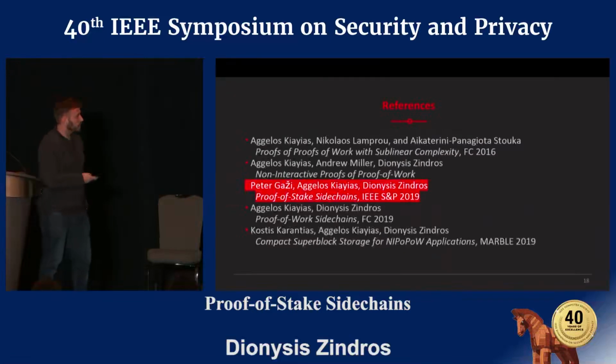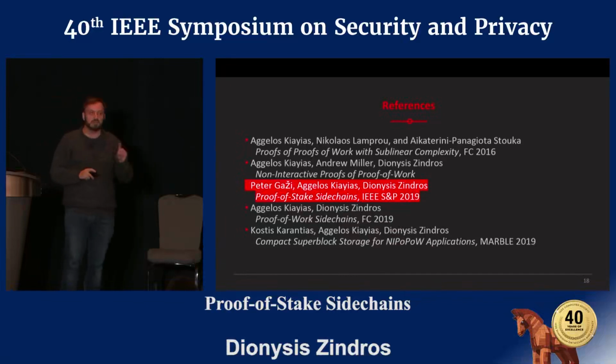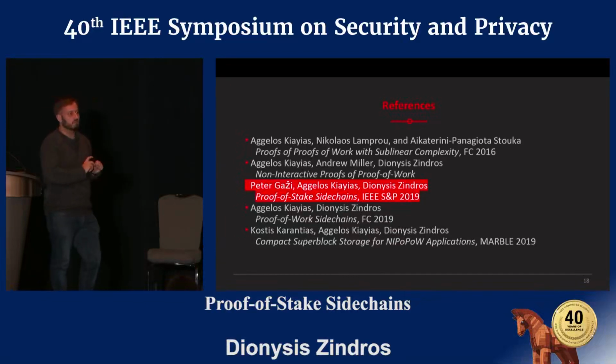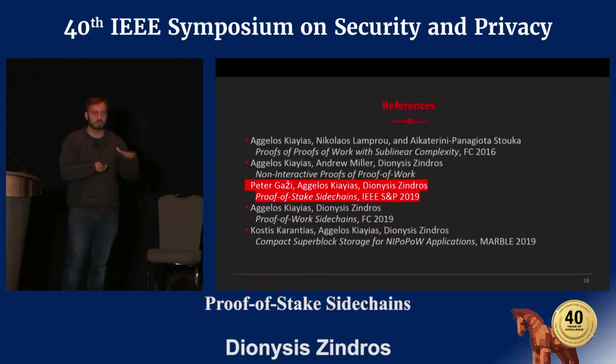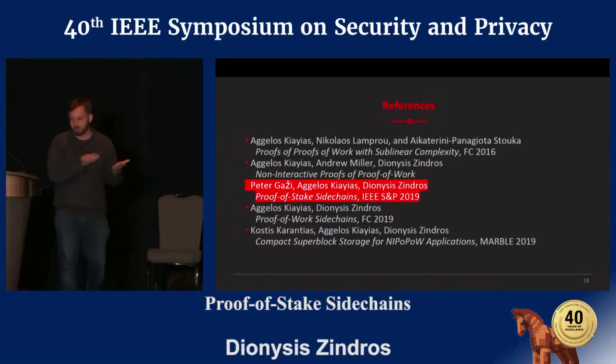And with that, I would like to show you some more papers other than our currently presented paper here. The rest of the papers that I have here, there's one that was presented in FC earlier this year and a few others from our group, and these show how to do the same thing with proof of work. So actually with this we complete the schema for proof of stake, and now we can do these things for proof of work and proof of stake.